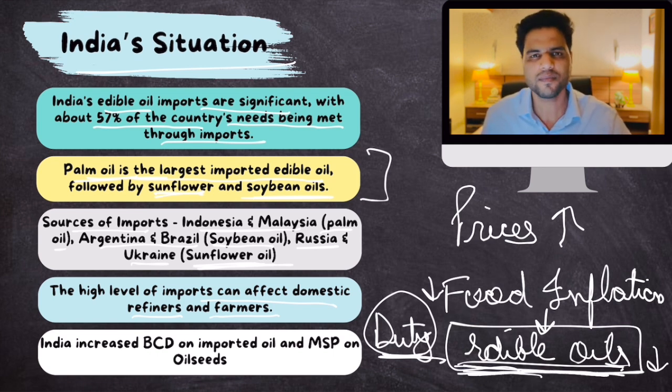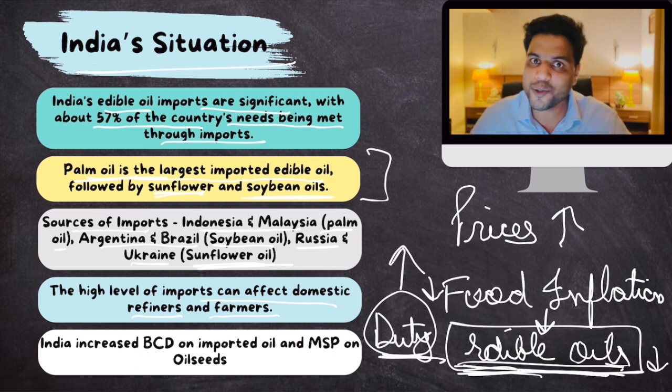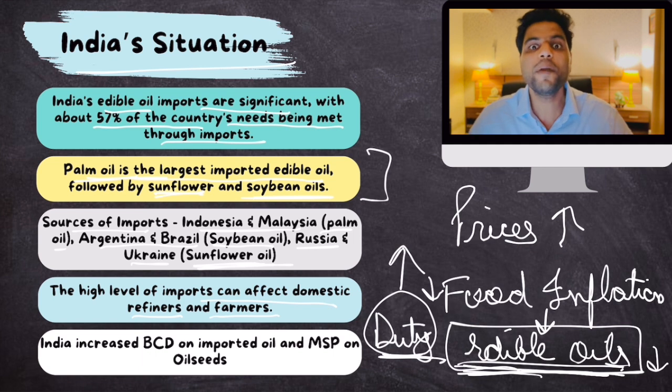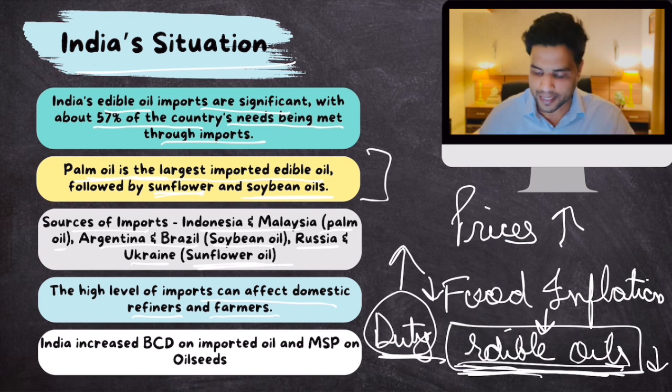edible oils. If India applies high duty on edible oils, then imported edible oils would be expensive and domestically produced edible oils would be cheap. What would people prefer? People would prefer to buy from India, right? That would reduce our imports also. That is why India increased basic customs duty on imported oil.